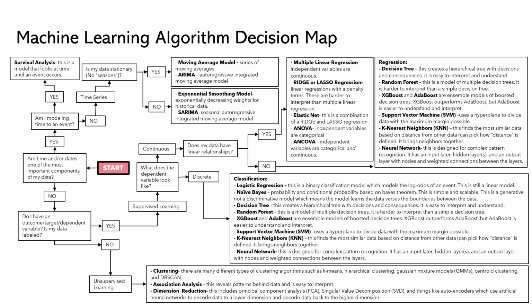And clustering, I think the most I've seen that is using it to build personas of clients, personas of patients, personas maybe for shopping. So that is clustering. We can do an association analysis. And if that's what we're looking for, it reveals patterns behind our data and it's easy to interpret. And this is really interesting. It can be used, for example, to upsell something.